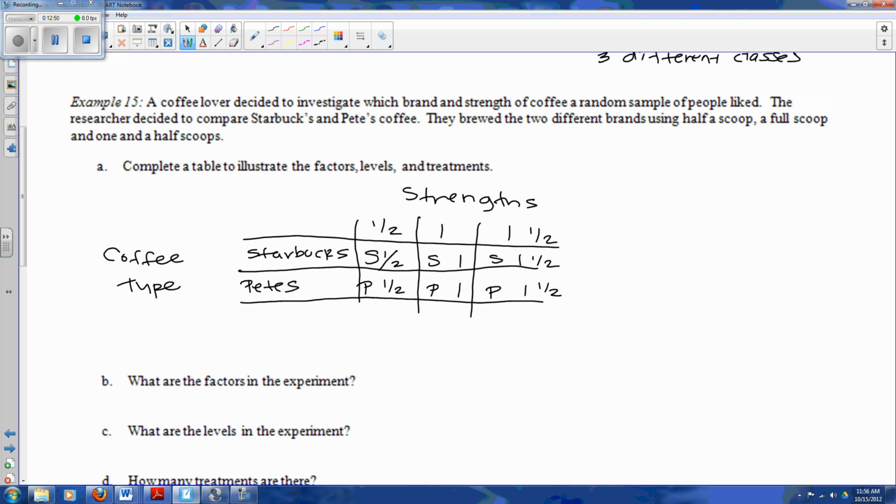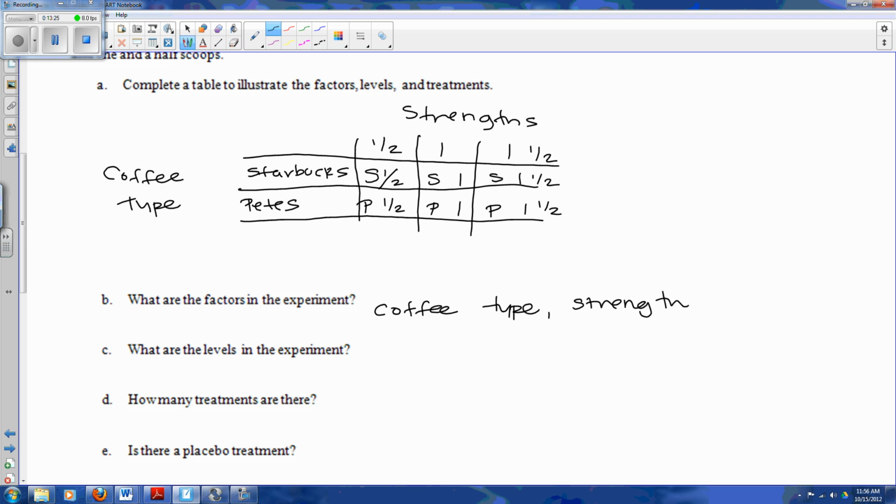So what are the factors in the experiment? The factors are usually the variables. So what are the variables that we're looking into? It's not the specific amounts, it's the overall variables. So the factors are going to be the coffee type. That's the variable, and then we have Starbucks or Peet's as the options, but the variable is the coffee type, and the other one is the strength. And then we have 3 different strengths, but the variable that we're considering is the strength. What are the levels in the experiment? Those are the different, within the variable, so within coffee type, what are the different levels that we're going to be looking at?